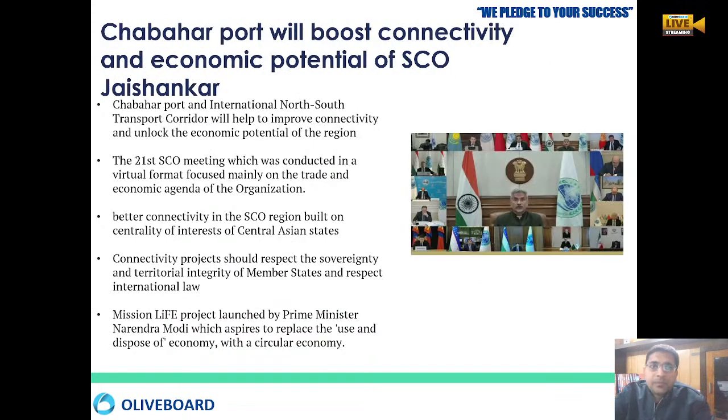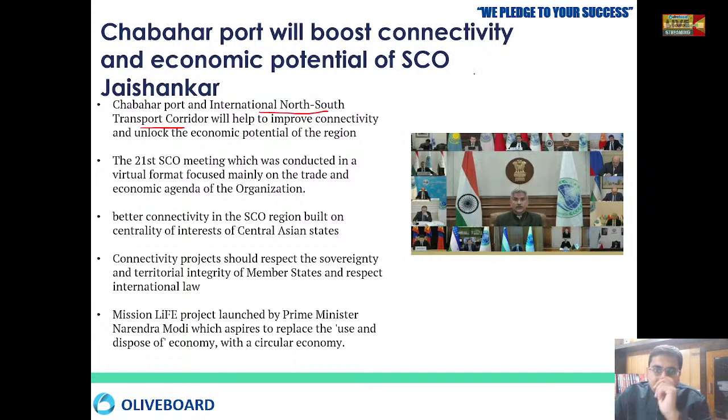Fine. Now, Chabahar port will boost the connectivity and economic potential of the SCO. That is said by our S. Jaishankar, who is the Minister of External Affairs. Okay. Chabahar port, everybody knows, right? So Chabahar port and the international north-south transport corridor is there.